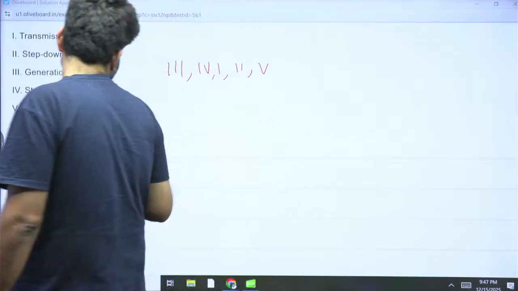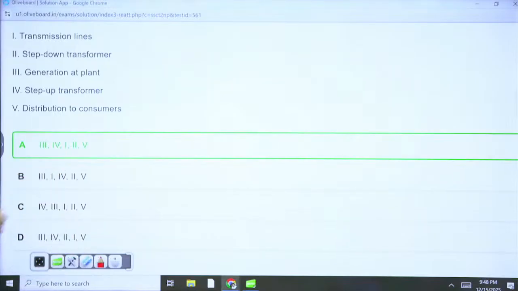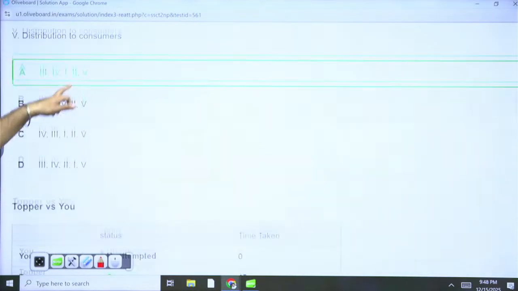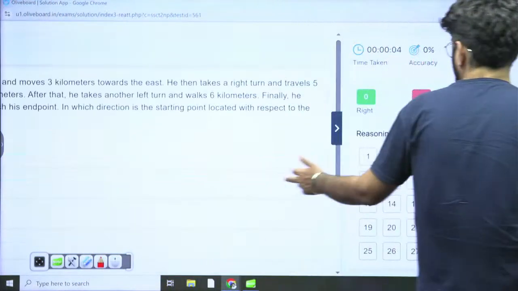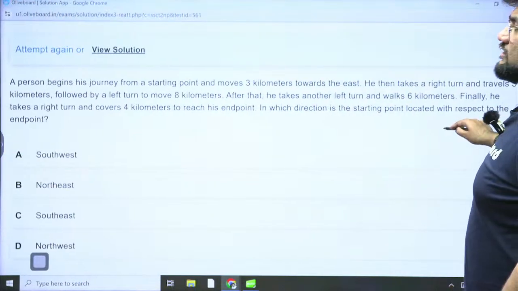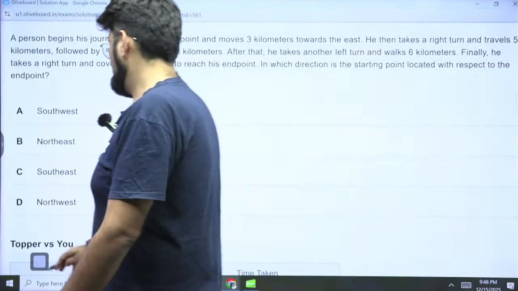So 34125, option A is the correct answer. Though we could have gone option-wise only, with one or two options you could have found out easily that option 1 was the correct answer. 45 seconds. Okay, decent, not bad. Next, but see, you need conceptual knowledge, otherwise this is gone. All these questions, they are very good questions actually. Next.